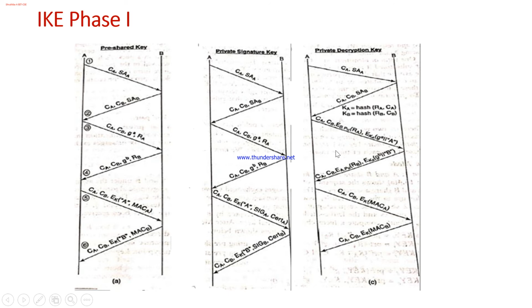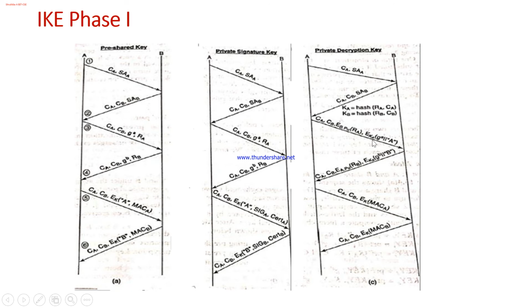Now, when it comes to the private decryption key concept, you can see the partial keys are not sent directly. Instead, we have the hash value of the randomly generated value and the cookies, which will be treated as KA.